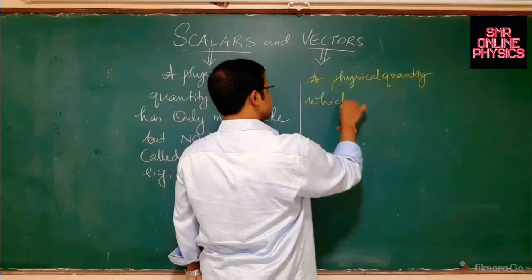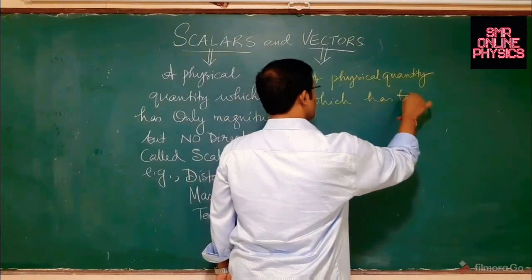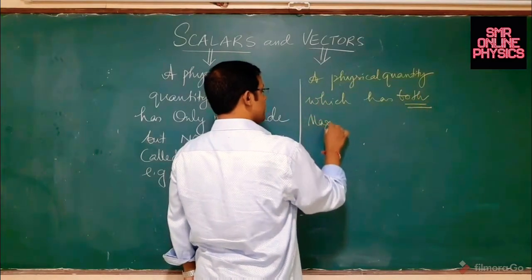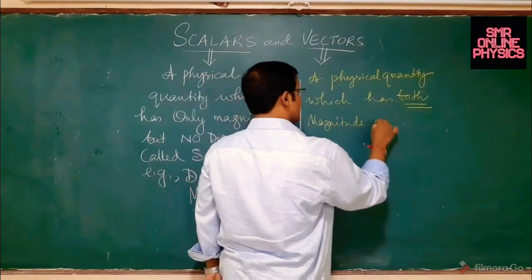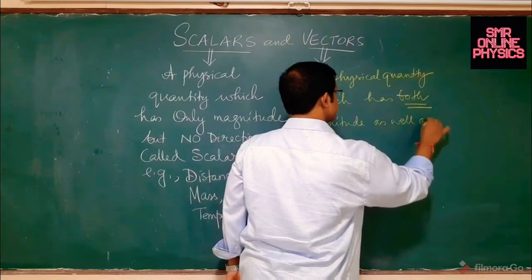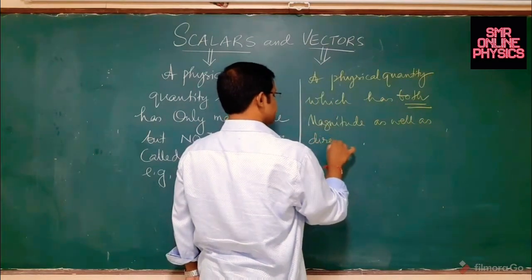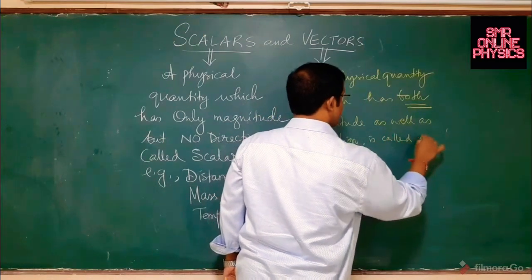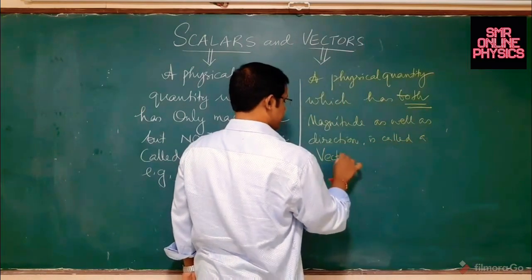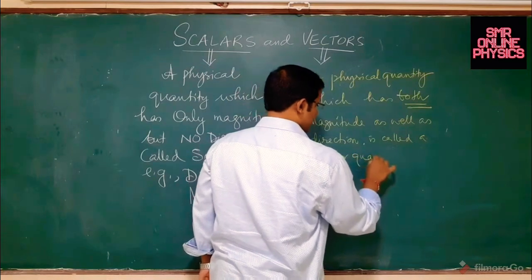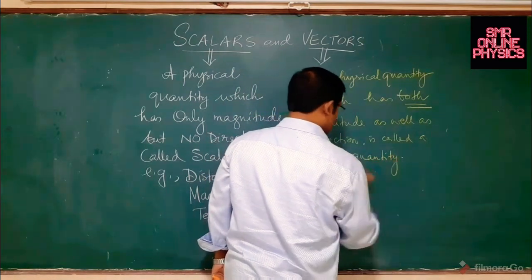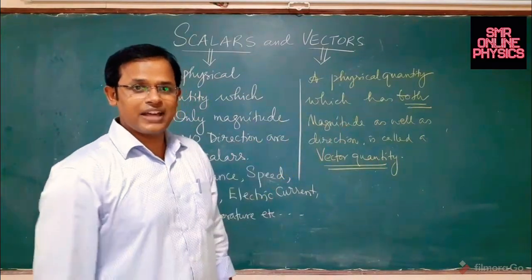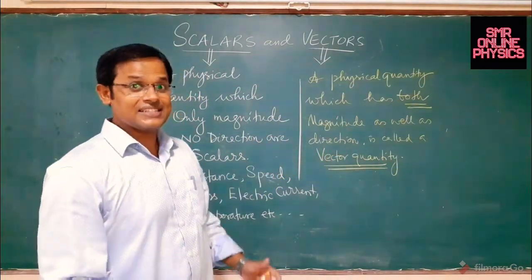which has both magnitude as well as direction, is called a vector quantity. The word vector actually comes from the Latin word vehere. Vehere means to show direction. Okay, it has direction.